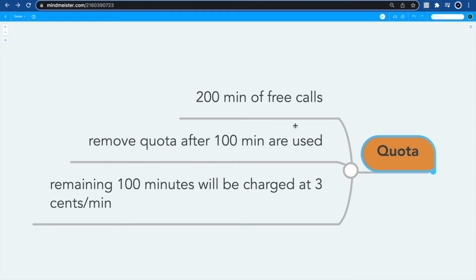So let's say we assigned a 200 minutes free calls quota to our customer. And after the customer used the first 100 minutes, we removed the quota. Therefore, the remaining 100 minutes were charged at 3 cents a minute, according to the rate set in the tariff. Our customer would be really confused. They would be expecting 200 free minutes, but they would get only 100.